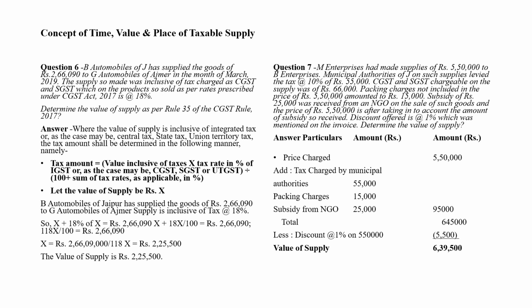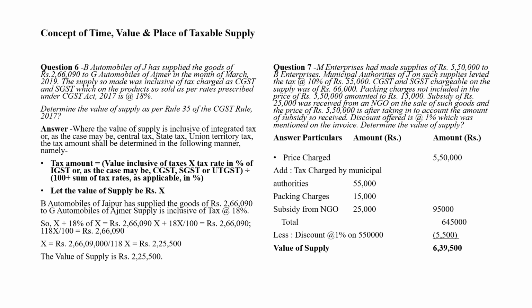My dear friend, the tax amount will be value inclusive of tax into tax rate in percentage of IGST, or as the case may be CGST or SGST or UTGST, divided by 100 plus sum of the tax rates as applicable in percentage. So now let us calculate the value of supply.